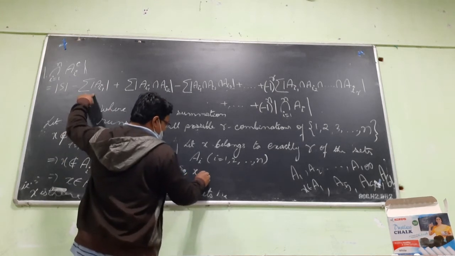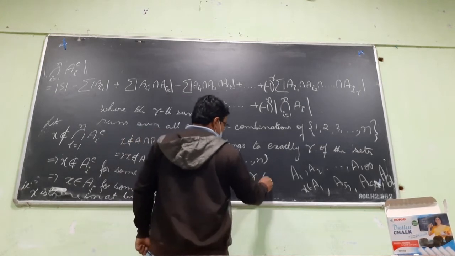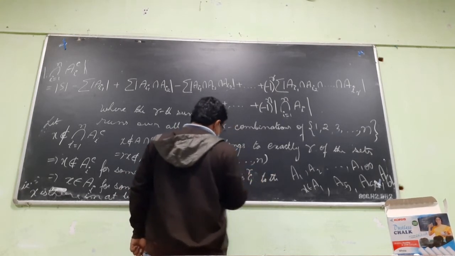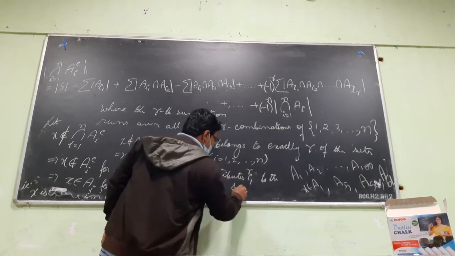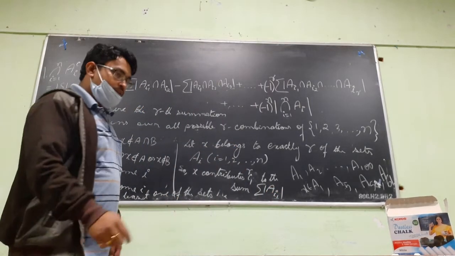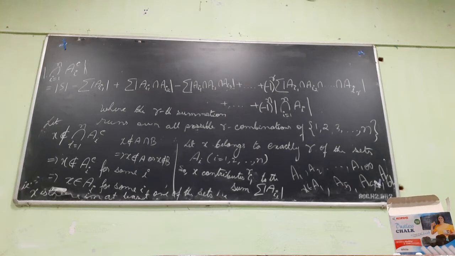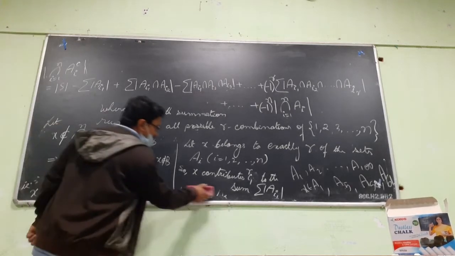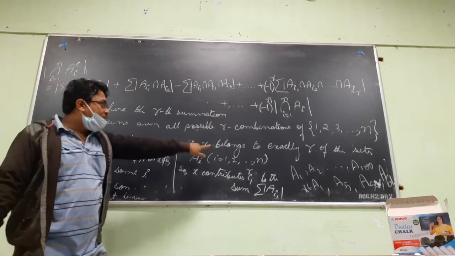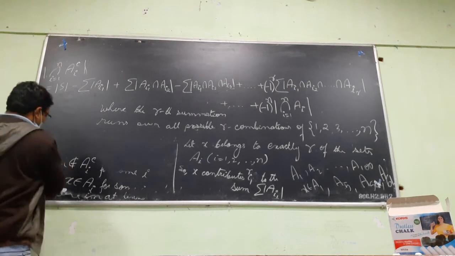Again x contributes RC1 to the sum, the summation of mod of A_I1. x contributes exactly RC1 to this sum, because out of those R sets to which x belongs, I have to select one.